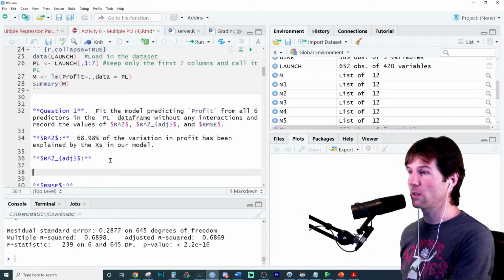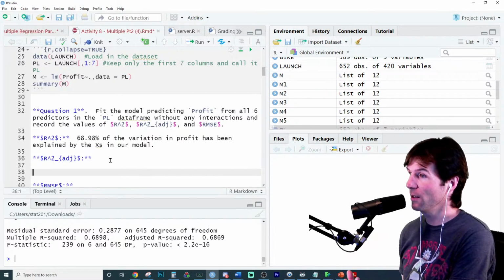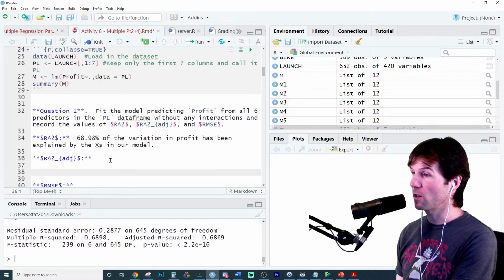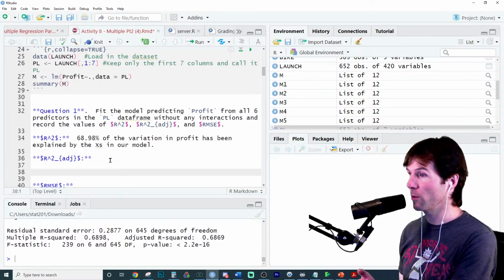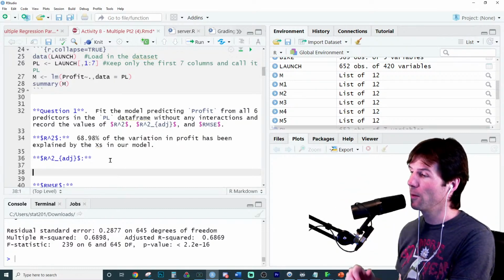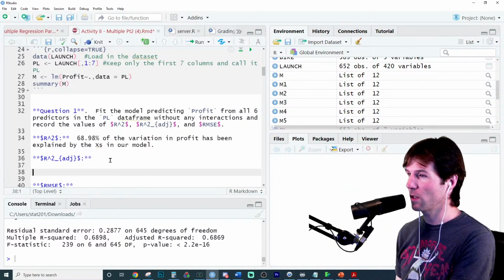So it is what it says it is. It's R squared that's been adjusted, and it means it's been adjusted for how many variables are in the model. So you can think of it as R squared that's been penalized. The more variables you have in your model, the more penalty it gets. Now, variables are going to help R squared go up, but R squared adjusted's been penalized. So tell me another thing about it.